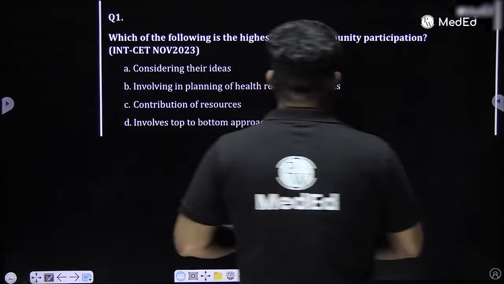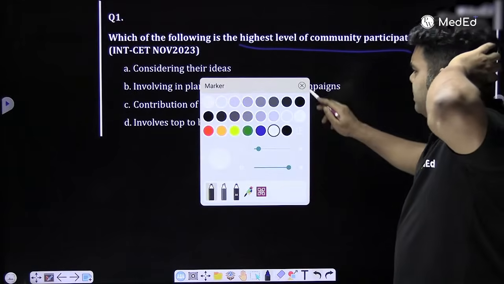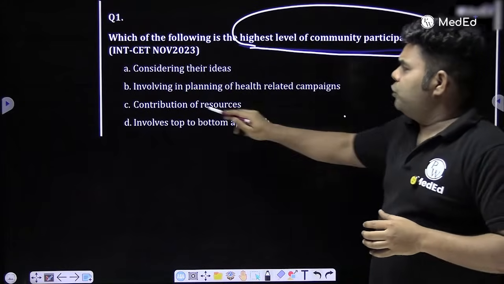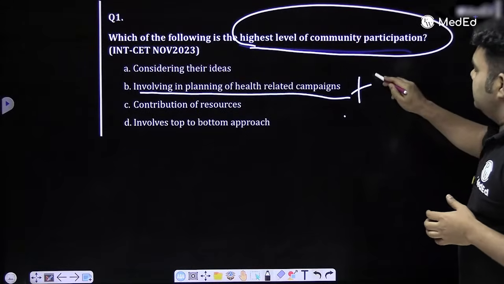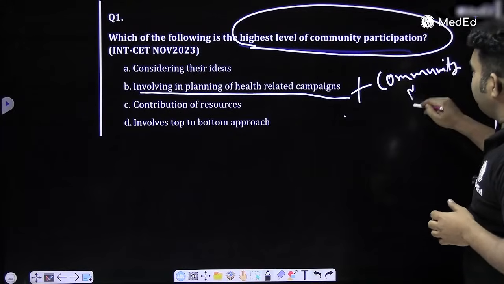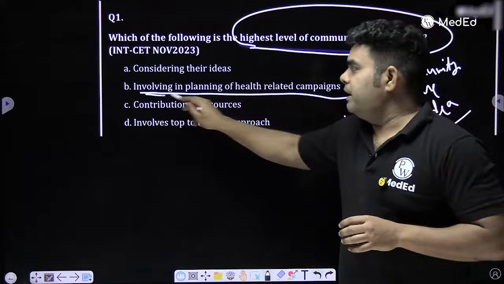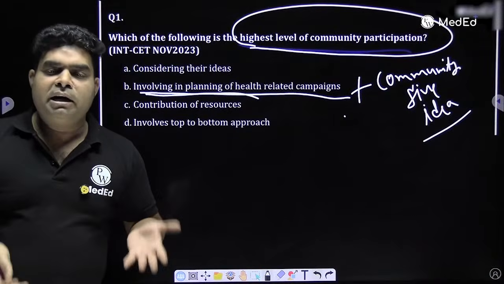Let's do some questions also. What is the highest level of community participation? Only questions from the recent 2-3 years. The highest level of community participation is when you involve the community in planning of the health campaign, plus who gives the idea. They have asked this question: the community gives the idea, and the community should implement it. Now you will say, if the community gives the idea and the community implements it, what will the doctor do?